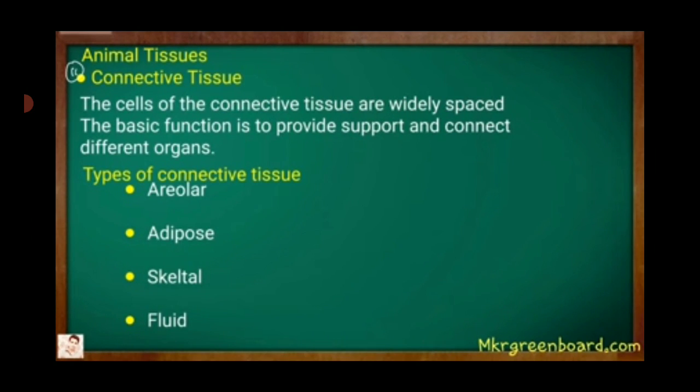Second animal tissue is connective tissue. The cells of the connective tissue are widely spaced. The basic function is to provide support and connect different organs. There are four types in connective tissue, that is areolar, adipose, skeletal and fluid.